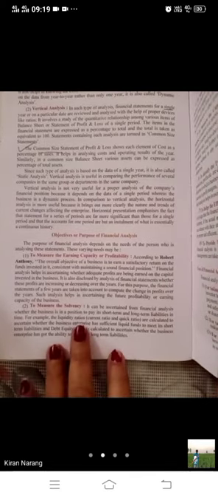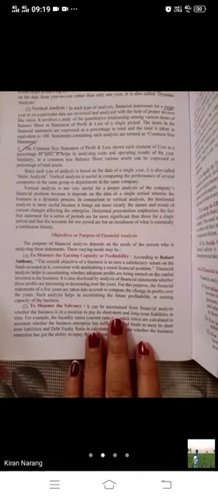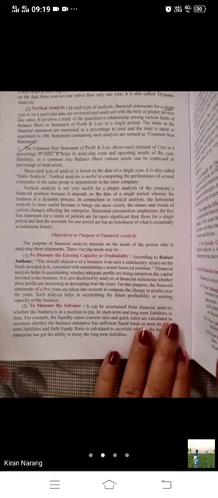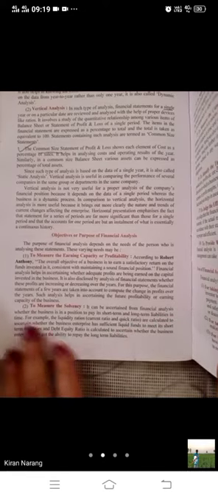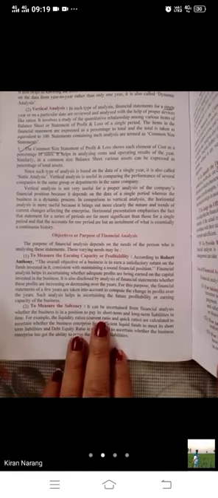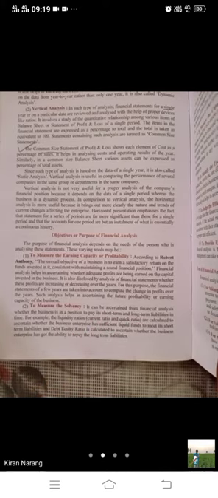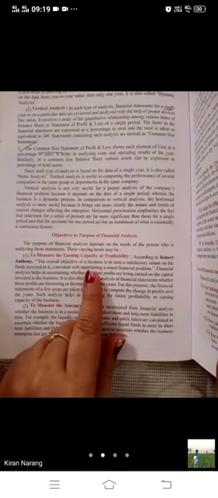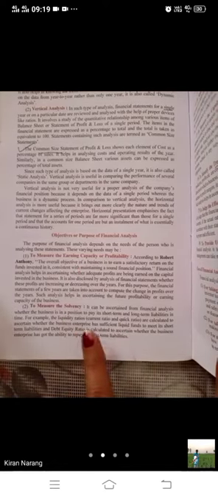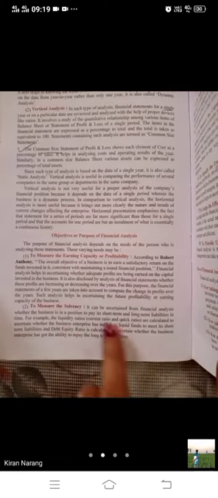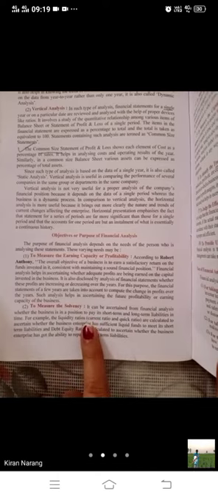Second, to measure the solvency. It can be ascertained from financial analysis whether the business is in a position to pay its short-term and long-term loans or not. We want to know the earning capacity of the business. We want to know the solvency of the business, whether the business is in a position to pay the long-term and short-term loans or not.